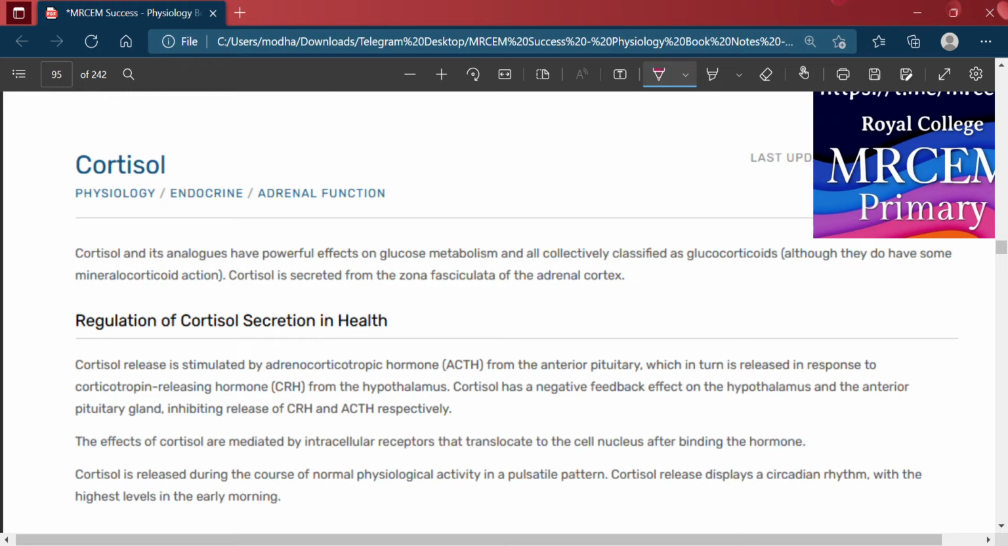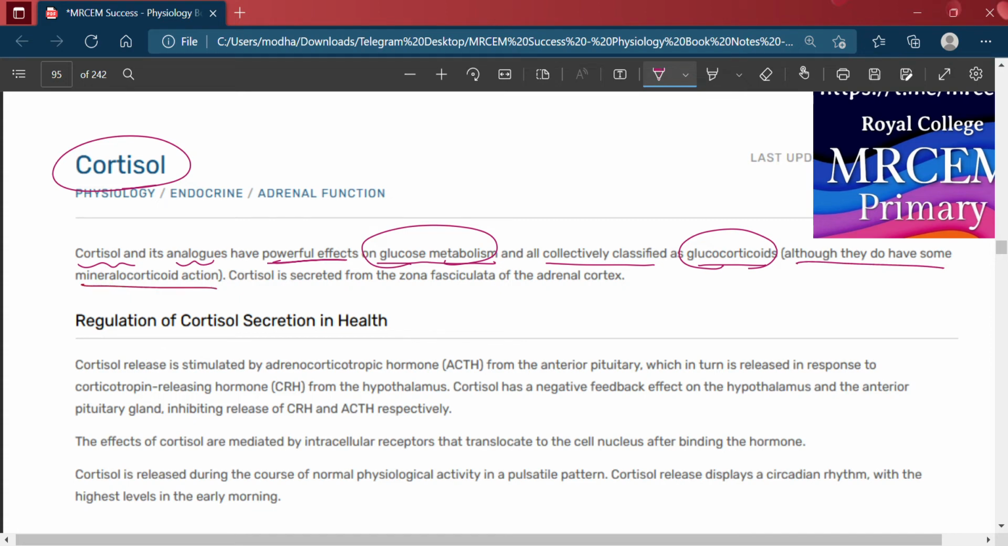Okay guys, so we will discuss cortisol. Cortisol and its analogs have a powerful effect on glucose metabolism, and are collectively classified as glucocorticoids. Although they do have some mineralocorticoid action, cortisol is secreted from the zona fasciculata of the adrenal cortex.